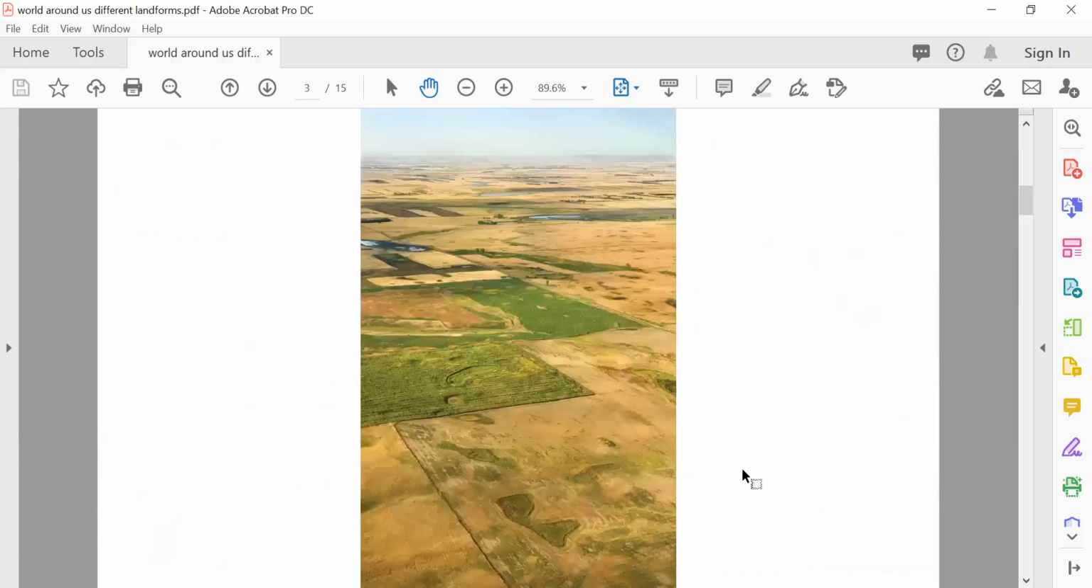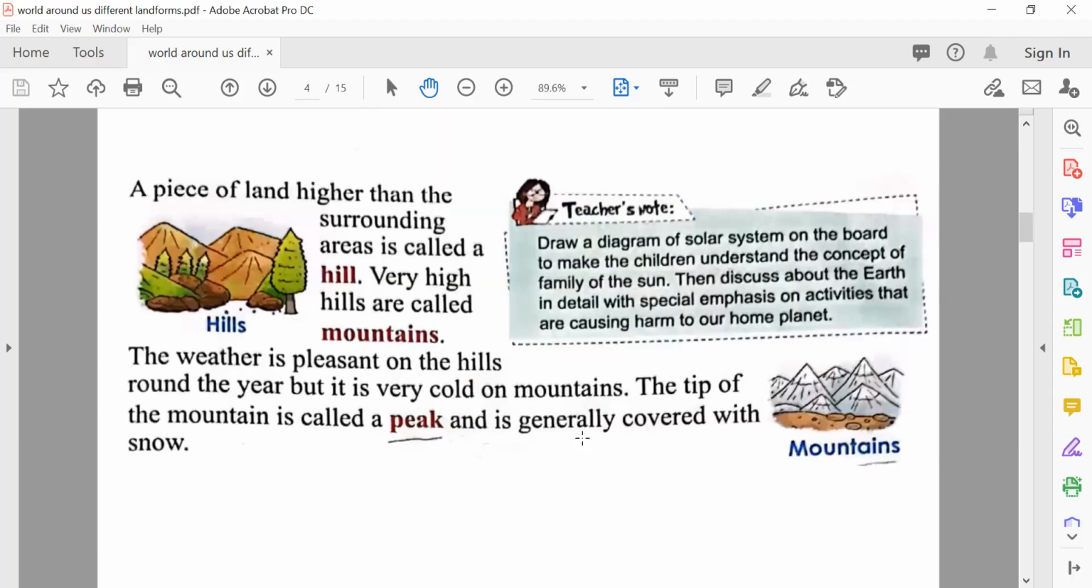So you can see a picture here. I hope you have seen an area like this. You can grow your crops here. You can have your home here. So these are called plains. Okay, the land is plain.